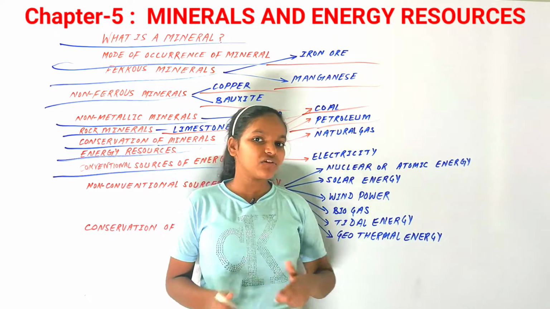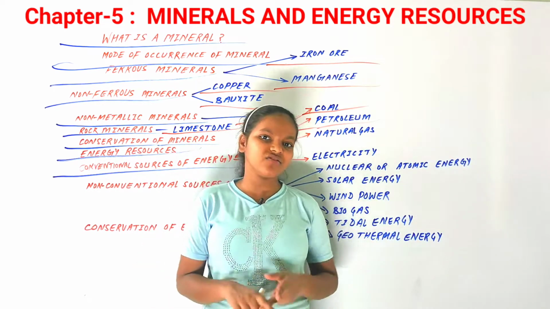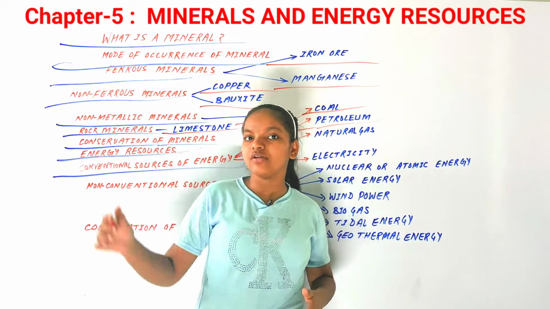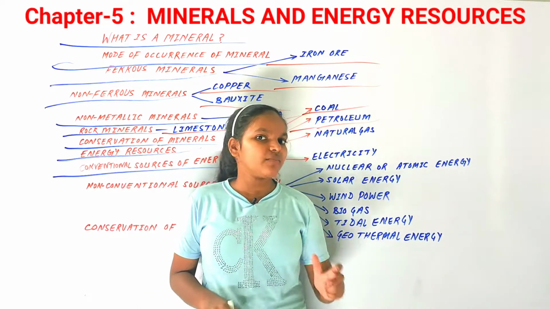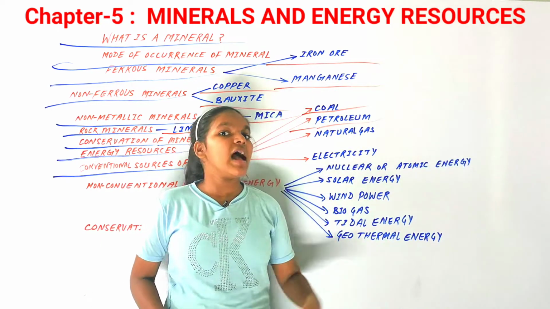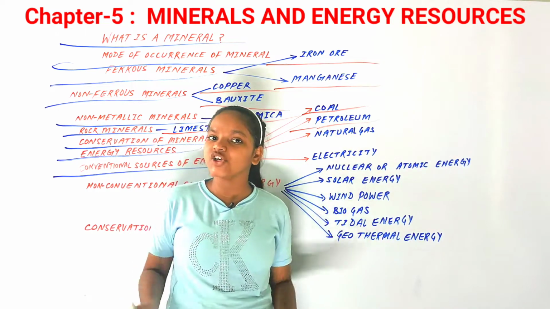So petroleum acts as a lubricant in industries, and it is also used in petrochemical industries. Petroleum is the second most important energy resource in our country, and it is used a great deal in our country.